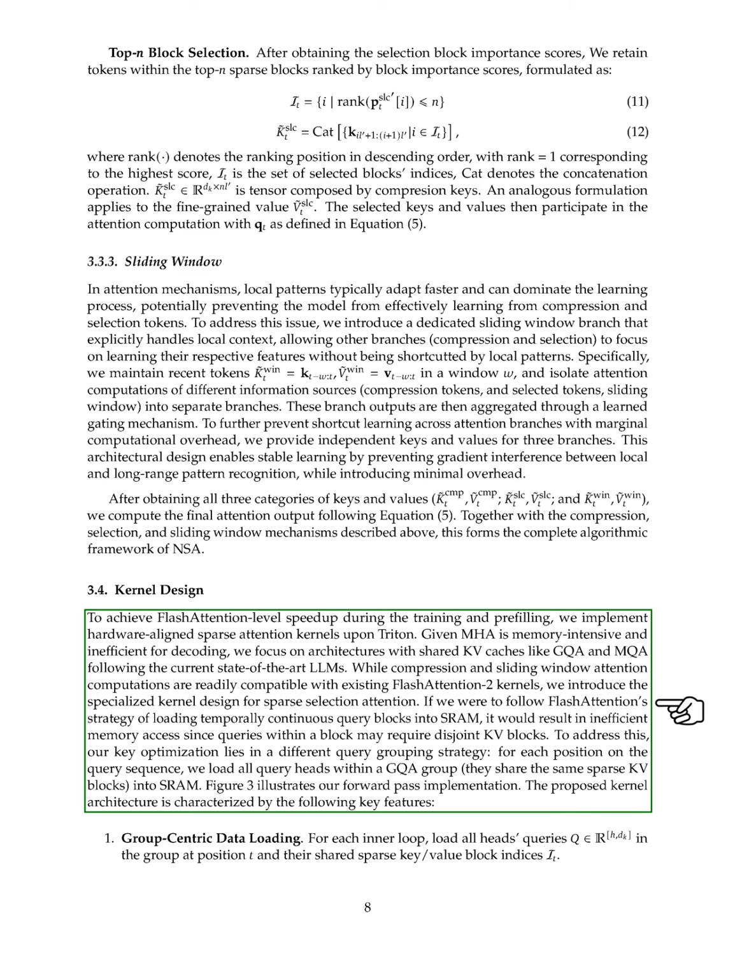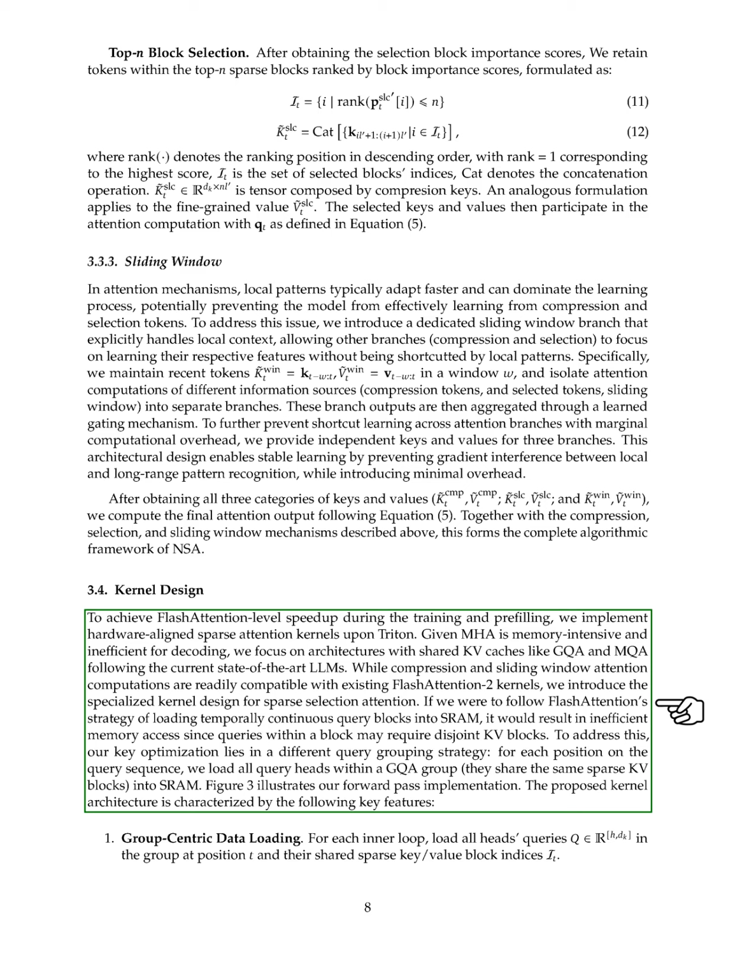While compression and sliding window attention can work with existing FlashAttention-2 kernels, we introduce a specialized kernel for sparse selection attention. If we were to use flash attention's method of loading continuous query blocks into SRAM, it would lead to inefficient memory access because queries in a block might need different KV blocks. To solve this, we optimize by grouping queries differently. For each position in the query sequence, we load all query heads in a GQA group, which share the same sparse KV blocks, into SRAM.